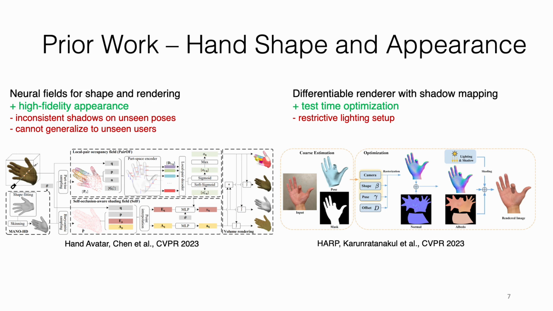To tackle the effects of lighting, the HARP method uses differentiable rendering without any neural networks for reconstructing the hand shape and appearance from monocular RGB video. It uses test time optimization to optimize the geometry and appearance simultaneously. However, it assumes a single light source and thus cannot handle general real-world scenarios where VR devices would be deployed.